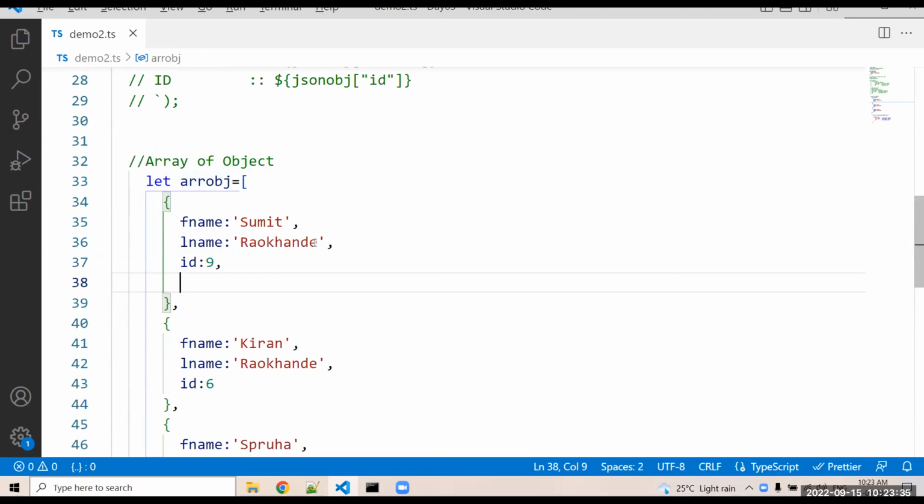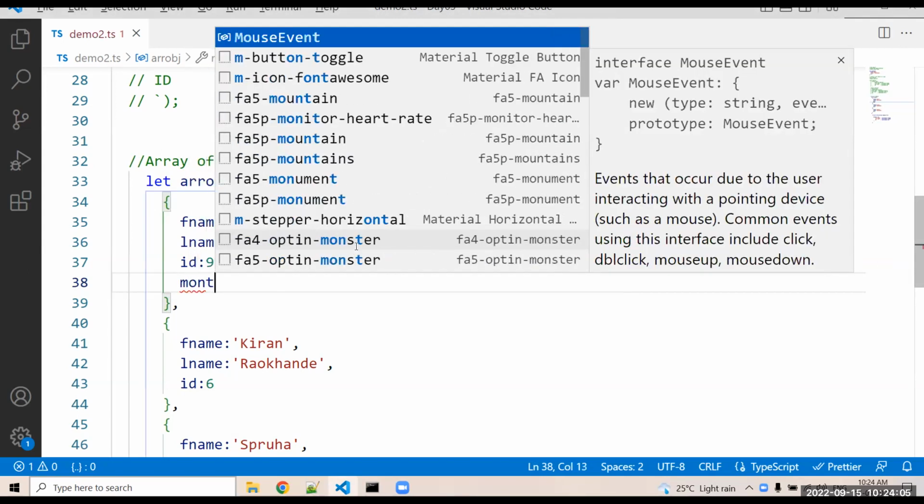Can you guide me, please? Anybody? How can we create the array? Mention the array value inside a JSON object. Anybody? Lokesh, Harshal, Srivasan. Yes, Amit. Yes. In first name, just use square bracket and mention your values.